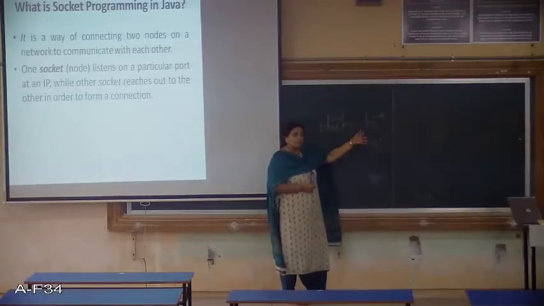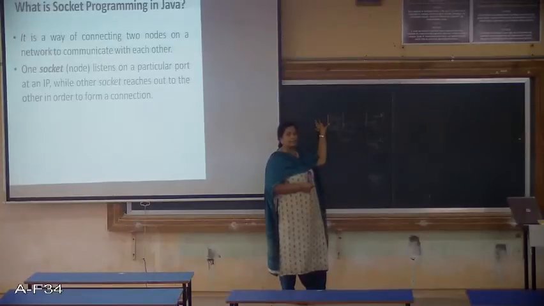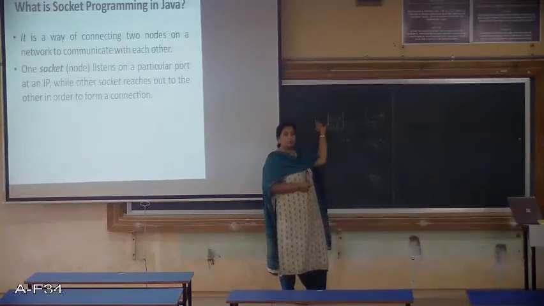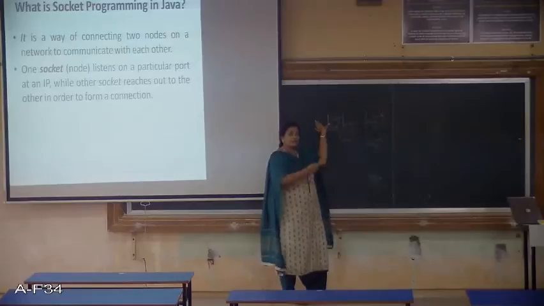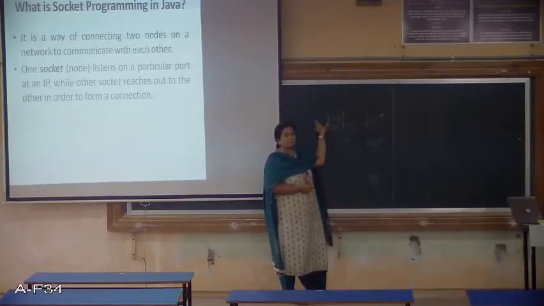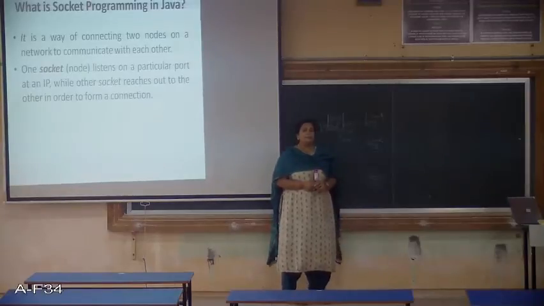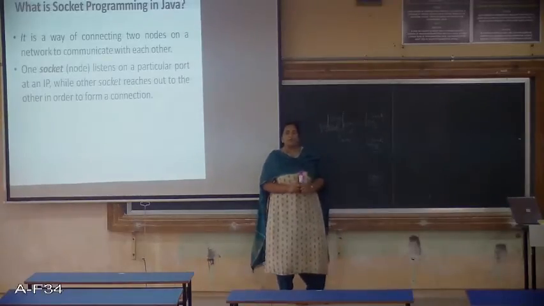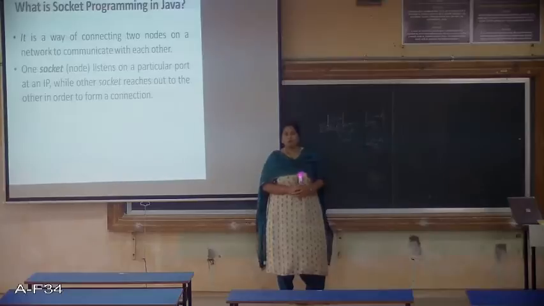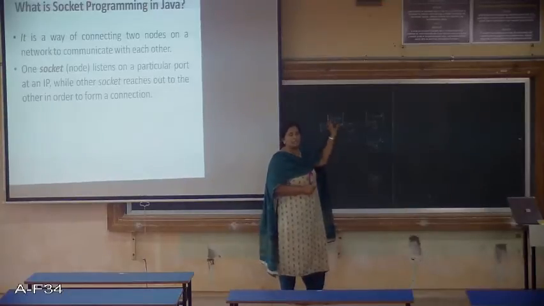So once we know this IP address, we need to decide which application to connect with. As I mentioned, there may be application 1, 2, 3, 4 running. Right now we want to connect with application number 4, which is running in this particular server.